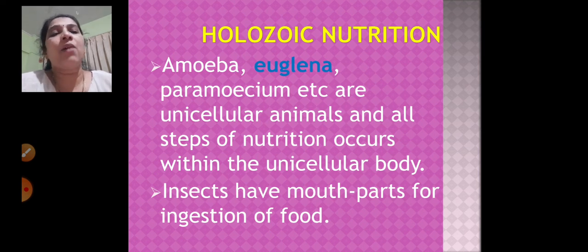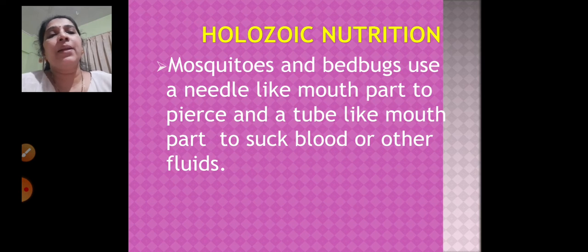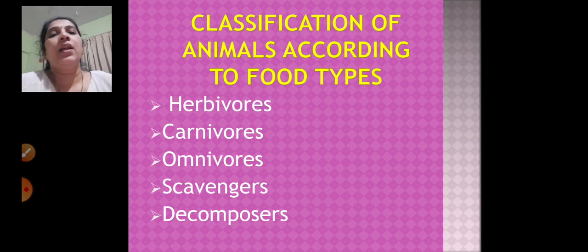Now insects have mouth parts for ingestion of food. Cockroach and grasshopper nibble their food with jaw-like mouth parts, and butterflies suck the food with the help of a tube-like proboscis. Mosquitoes and bedbugs use a needle-like mouth part to pierce and a tube-like mouth part to suck the blood or other fluids. Now there is classification of animals according to the food types: herbivores, carnivores, omnivores, scavengers and